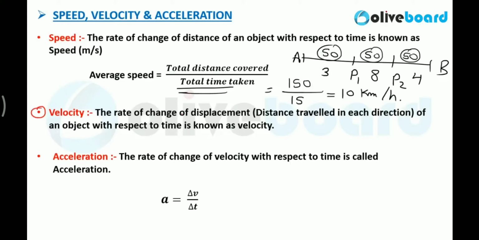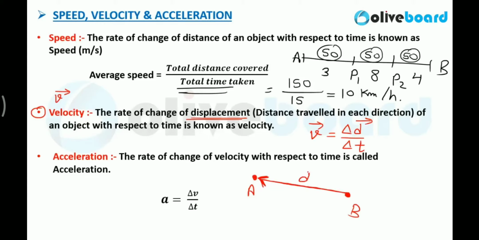Now what is velocity? The rate of change of displacement. Velocity is a vector quantity because it is the rate of change of displacement of an object with respect to time, that is delta d by delta t. Displacement is a vector quantity because displacement has a direction as well as magnitude. Displacement is the shortest distance between 2 points, and between A and B, this is the only possible shortest distance. So particularly here, displacement has some direction as well as magnitude.